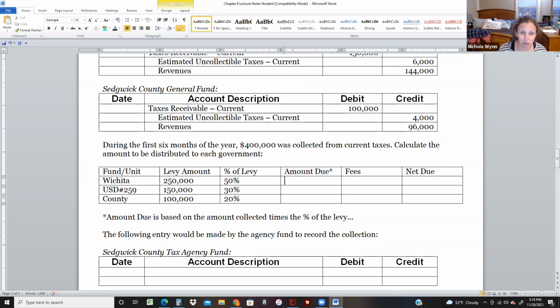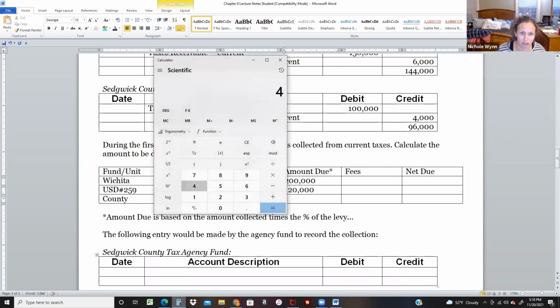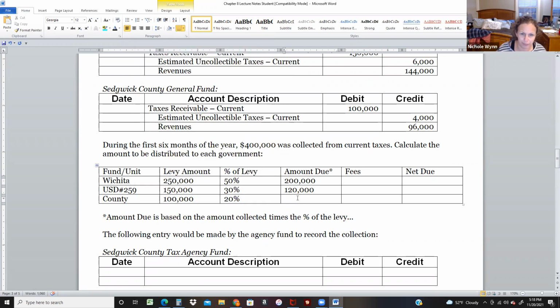What we'll do is we only got 400,000. So we're going to give half of the 400,000 to Wichita. 30% of the 400,000, I think, is 120, right? 400,000 is how much I collected. So 30% of it is 120, and then 20% of it would be 80. So in total, we have $400,000 we're receiving.